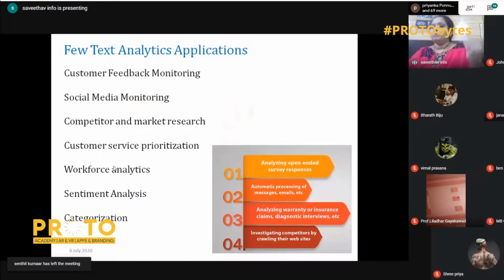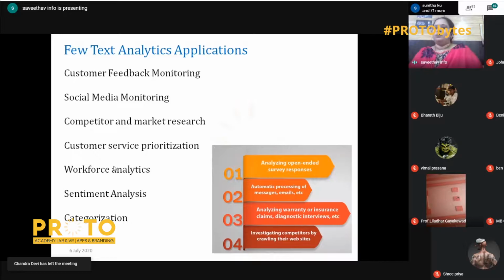Next, what are the direct applications of text analytics? Where do they use it after doing the analytics? They use it for customer feedback monitoring, social media monitoring. Customer feedback monitoring: when a customer gives a feedback, the product manufacturer or the manager or the business analyst has to look at what the feedback of the customer is. And if the text is going to be large in size, then it cannot be done manually. He has to go for some automation process.